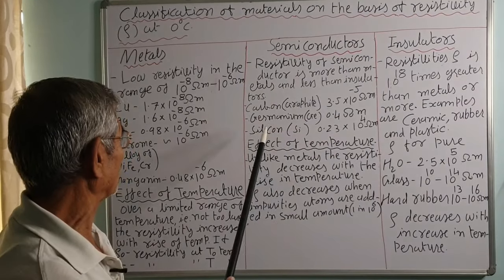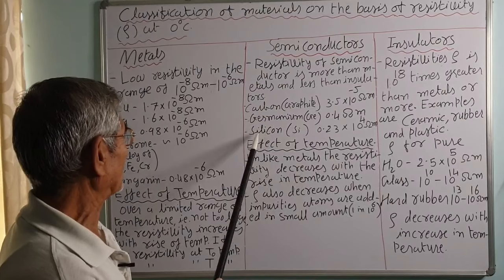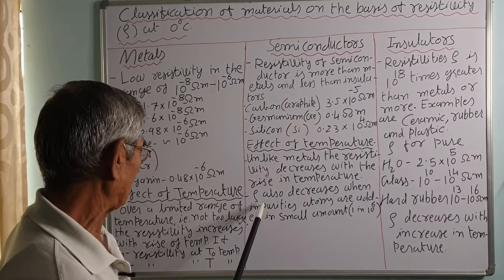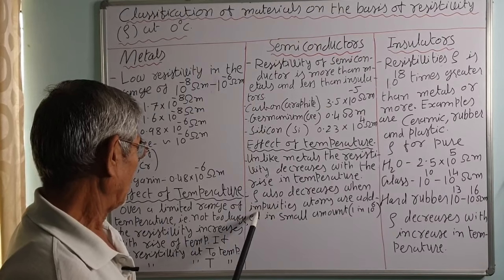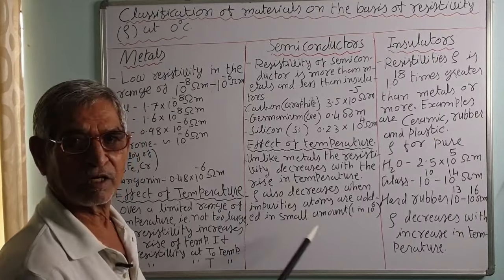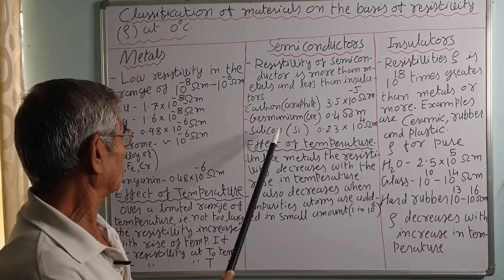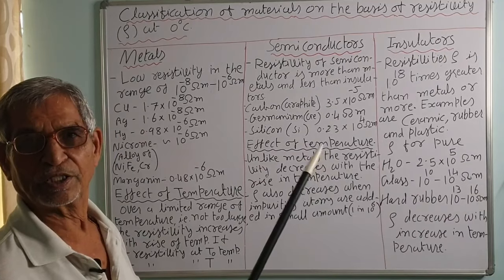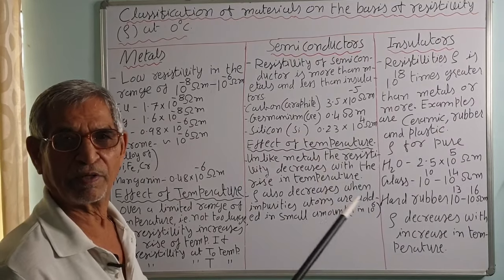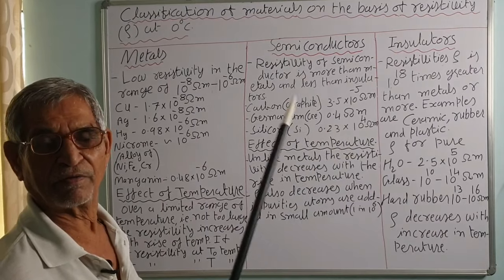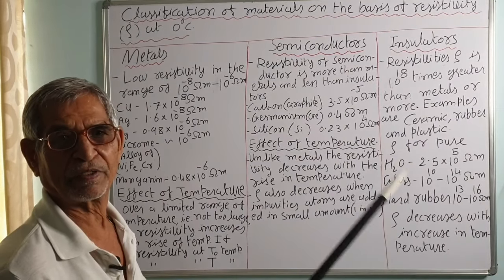Generally, we use germanium and silicon, that is Ge and Si, as semiconductors for making electronic device parts, and we add impurity atoms from the third or fifth group, because germanium and silicon have 4 valency. So they share the 4 valence electrons with the 4 neighboring atoms, and an impurity atom will have either a surplus electron or a deficiency in electrons.